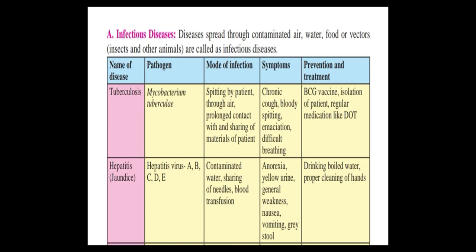Now tuberculosis, that is TB, it is also recognized as TB. It's really a dangerous disease. Nowadays we have precautionary, preventive measures.